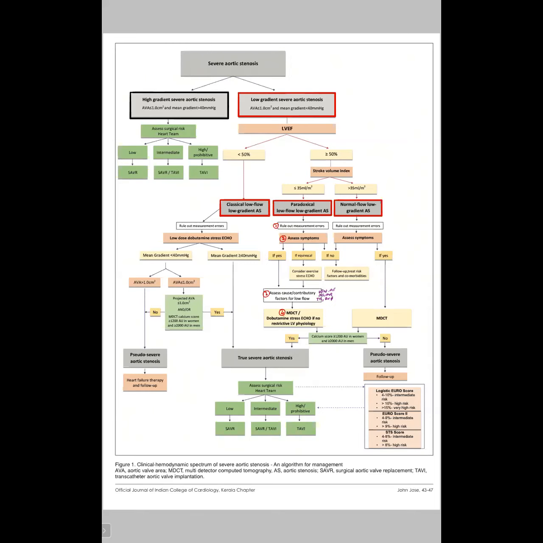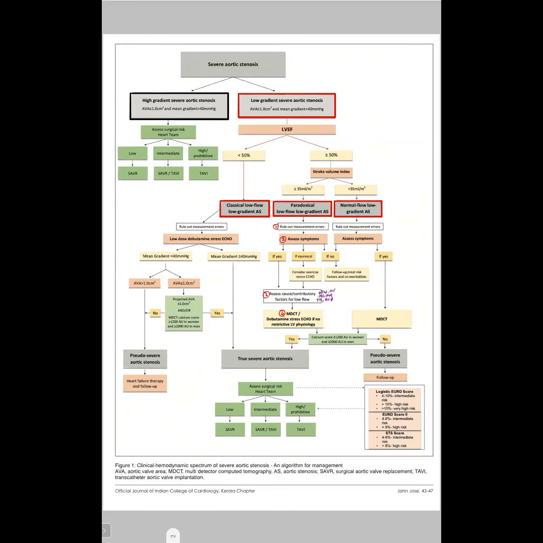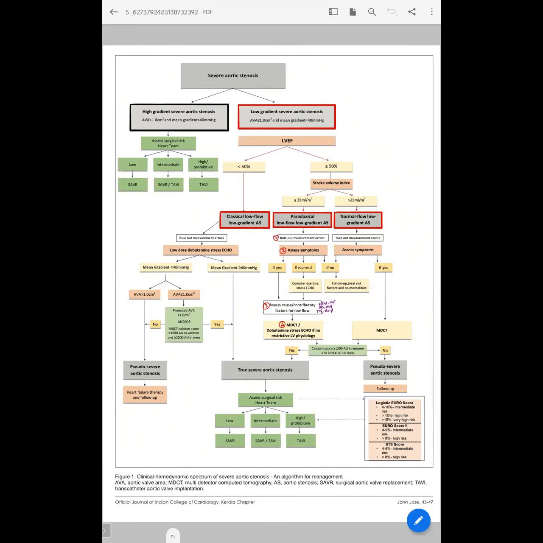If all these parameters suggest true severe AS, then you should go with management as per the surgical team, which we already discussed: low risk SAVR, intermediate risk SAVR or TAVI, and for high risk TAVI. Coming to the other group, normal flow, low gradient AS. In this group we have normal flow, that is stroke volume index more than 35 ml per meter square, and EF is also normal, but even then the gradient is less than 40.